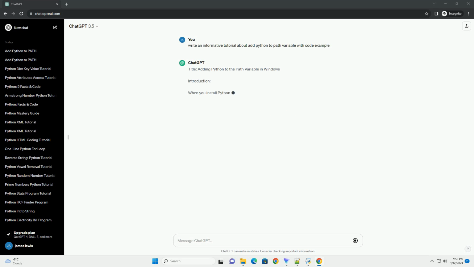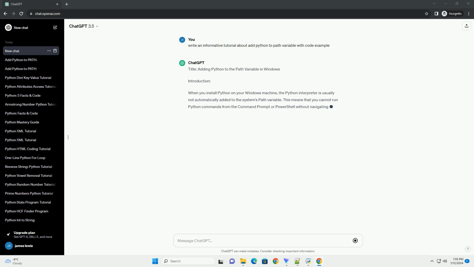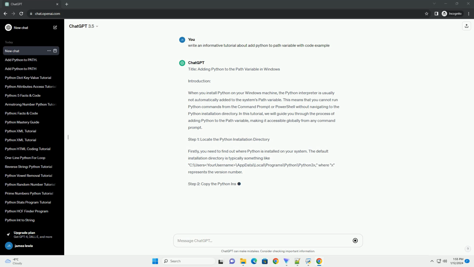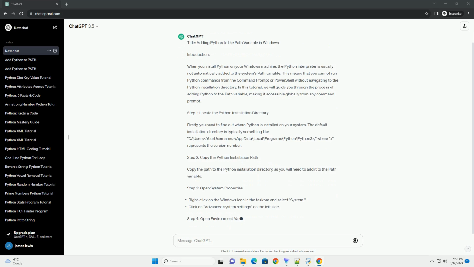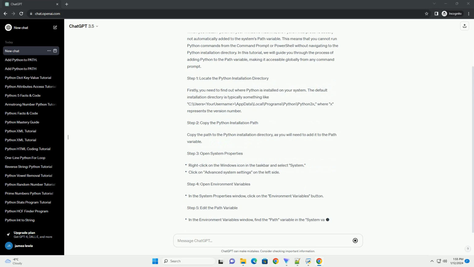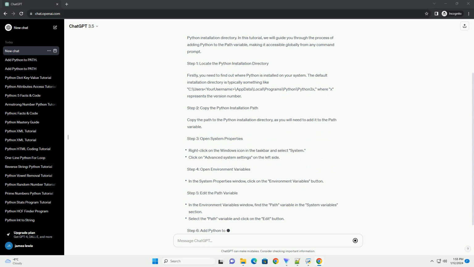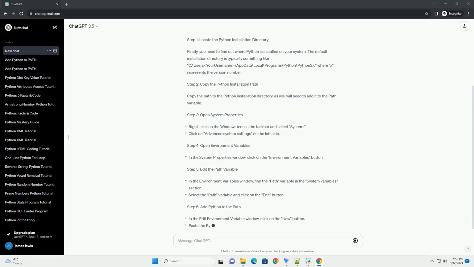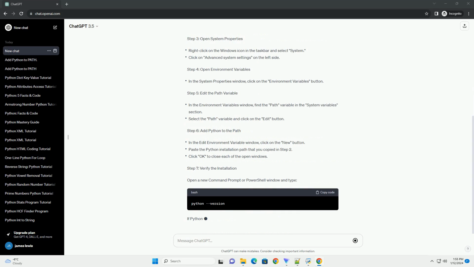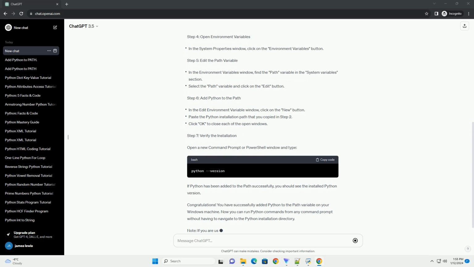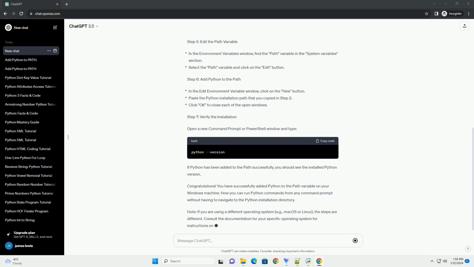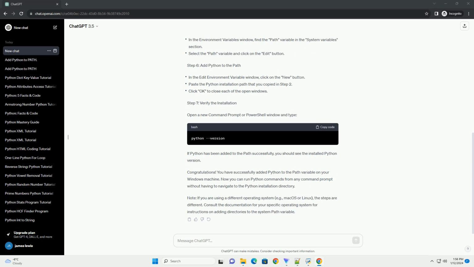Title: Adding Python to the Path Variable in Windows. Introduction. When you install Python on your Windows machine, the Python interpreter is usually not automatically added to the system's path variable. This means that you cannot run Python commands from the command prompt or PowerShell without navigating to the Python installation directory. In this tutorial, we will guide you through the process of adding Python to the path variable, making it accessible globally from any command prompt.